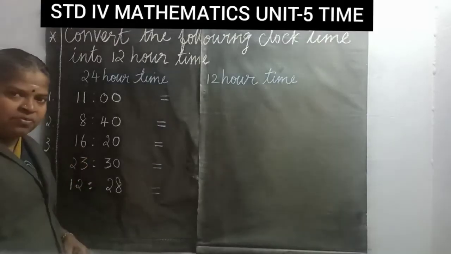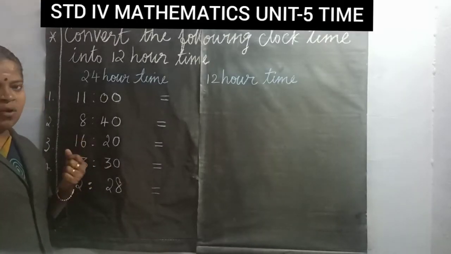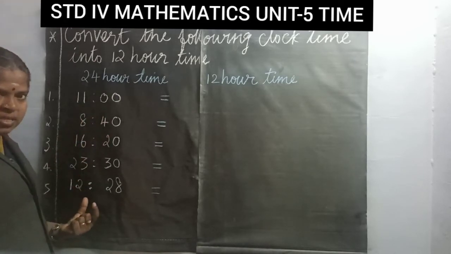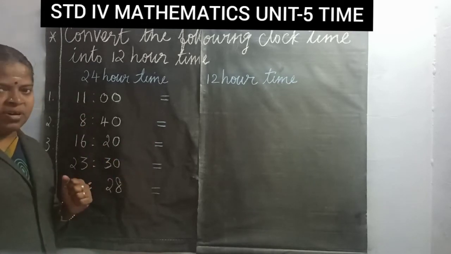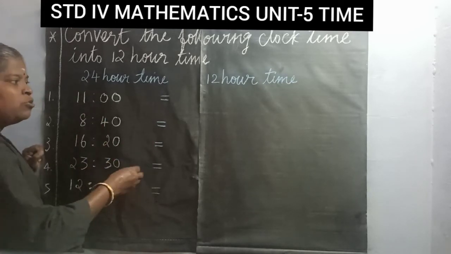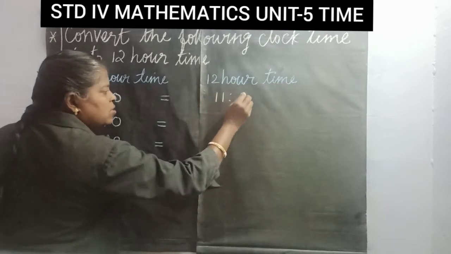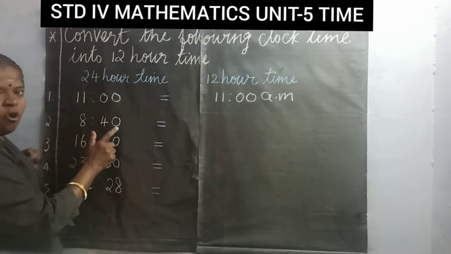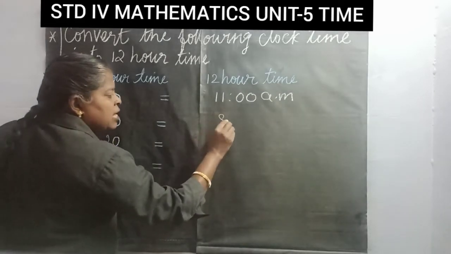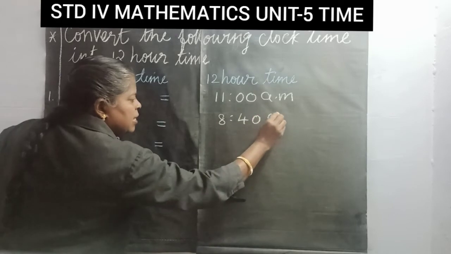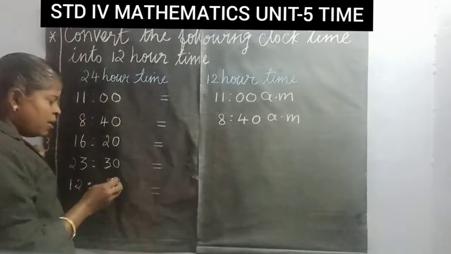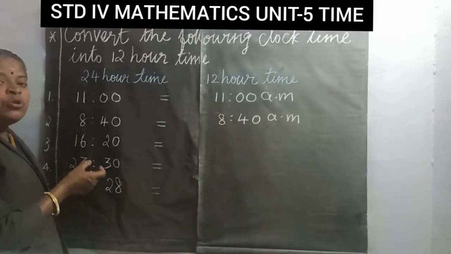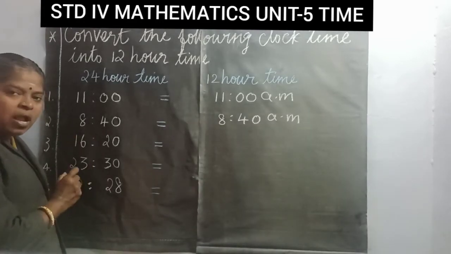Now we can convert the clock time into 12 hours time. Here there is given 24 hours time. We have to convert to 12 hours time. 11 hours means I have to write 11 a.m. 8:40 hours means I have to write 8:40 a.m. If the hour is greater than or equal to 13, you have to subtract 12 hours from it.